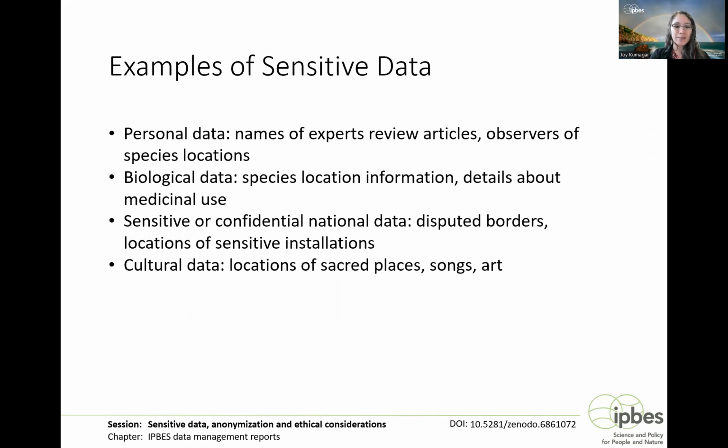Here's some specific examples of sensitive data. There's personal data, like names of experts who haven't given permission to share their names. There's biological examples, like the locations of species, in particular, threatened species or details about how a plant might be used medicinally. There's national data that's also often sensitive. So some governments just make it illegal to share geospatial data of various sorts. And then there's also cultural data. Sacred locations, songs, art, these kind of things may also be considered sensitive data.